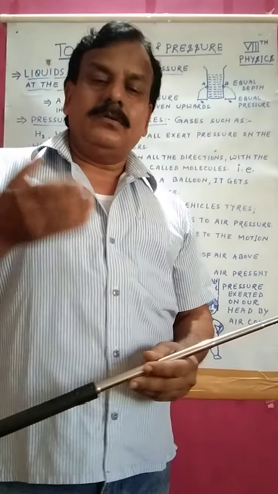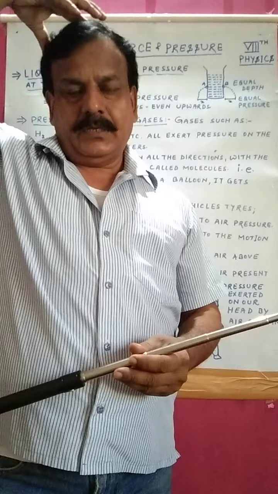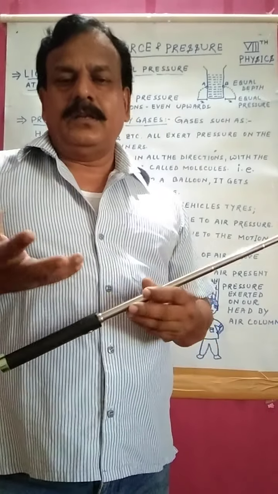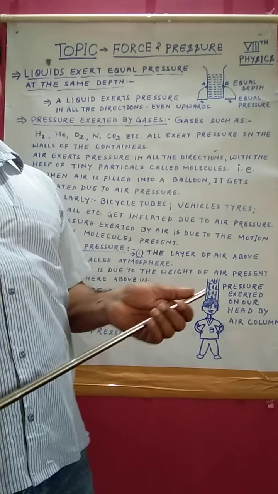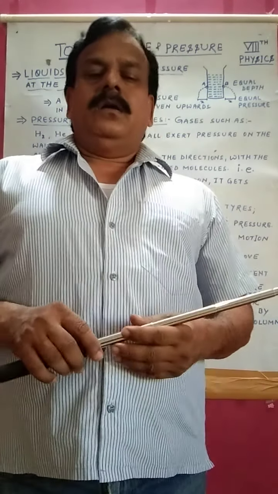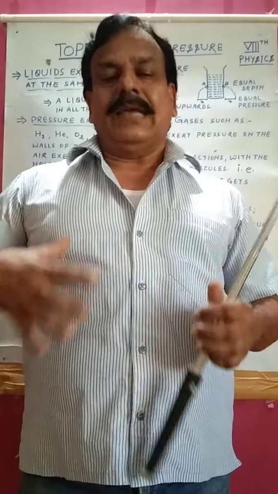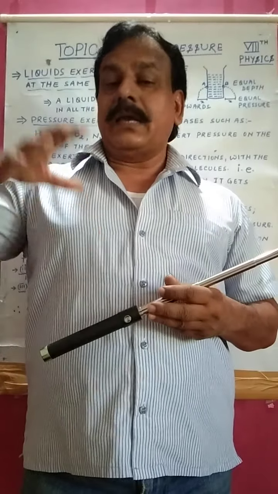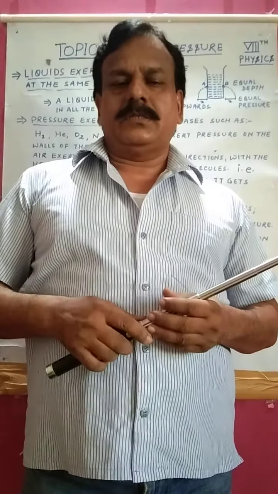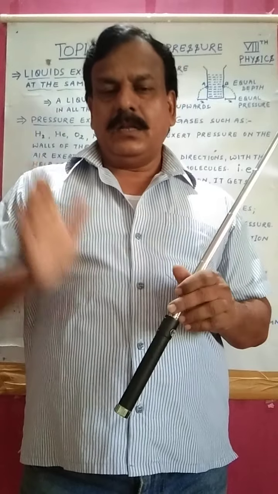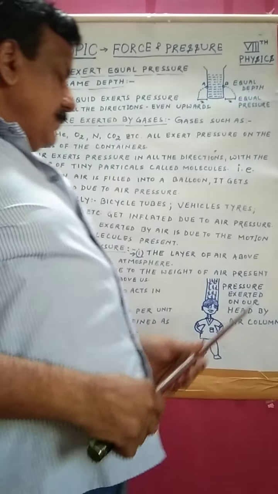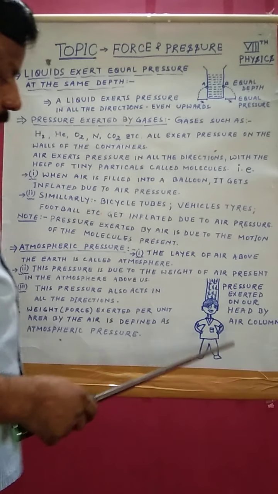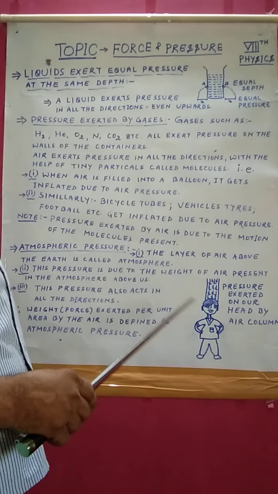Since our birth there is this pressure, but we can't feel this weight of air pressure, because our body also exerts equal pressure to cancel this outer pressure. That's why we don't feel the atmospheric pressure above our head. So this is atmospheric pressure.